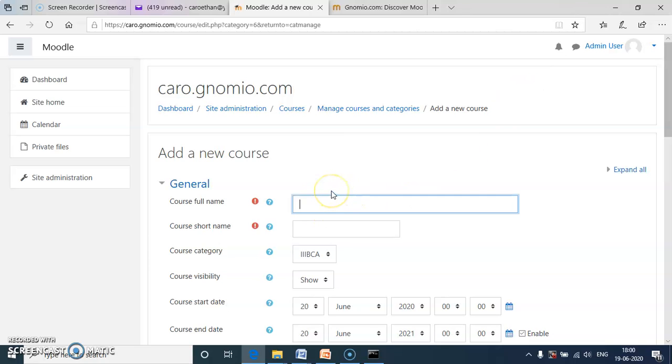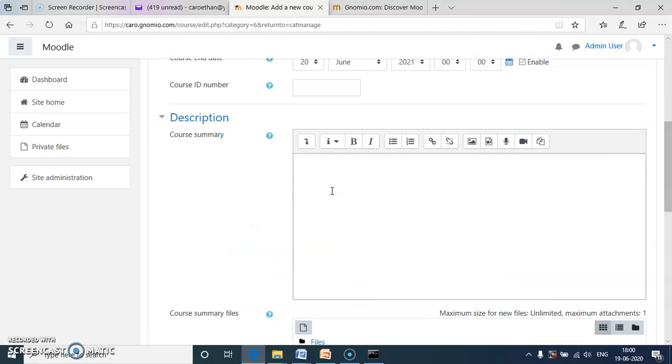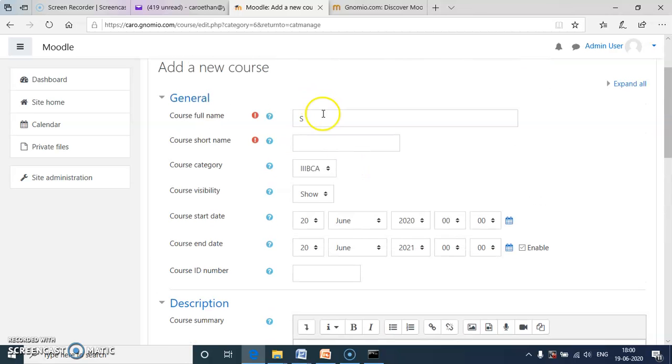For example, course name: software engineering. We have more options here: course starting date, course ending date, etc. I will explain all in the next class.